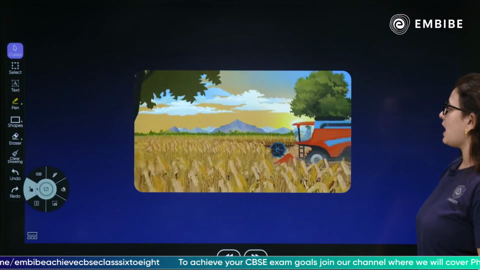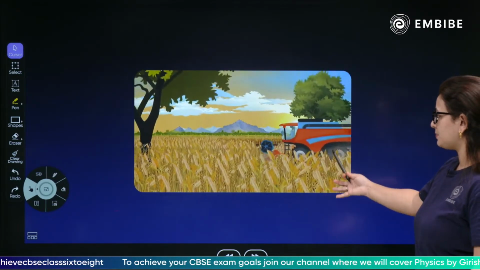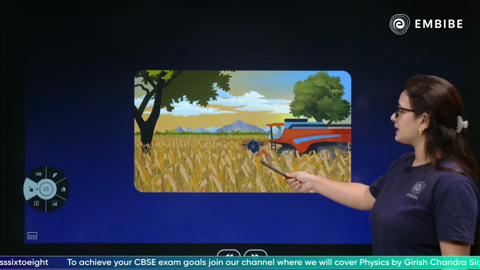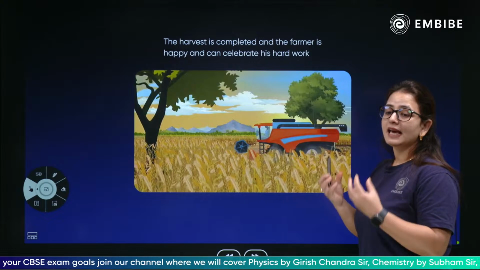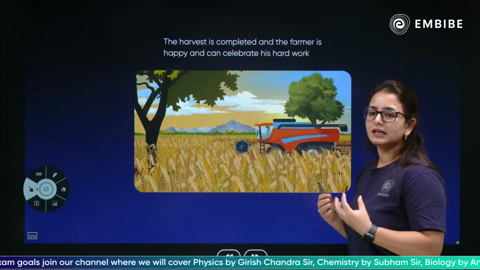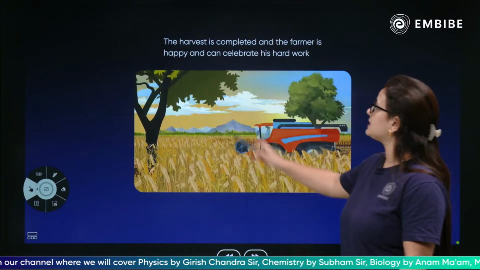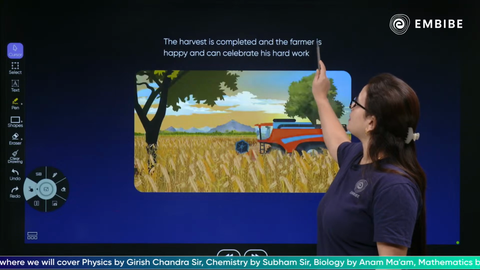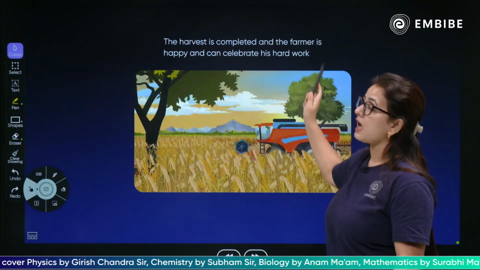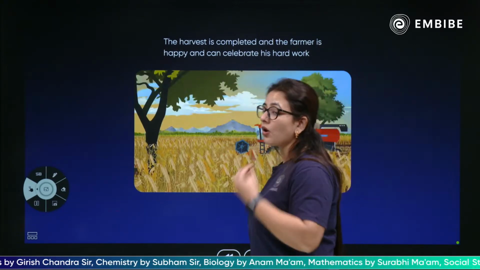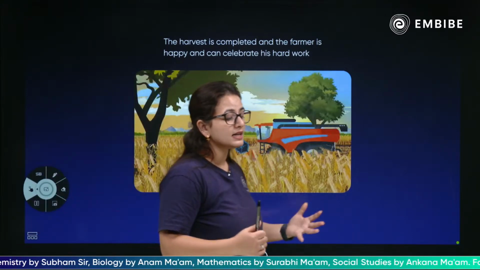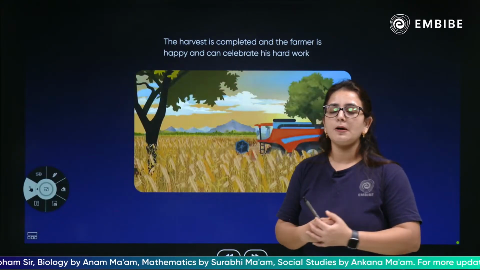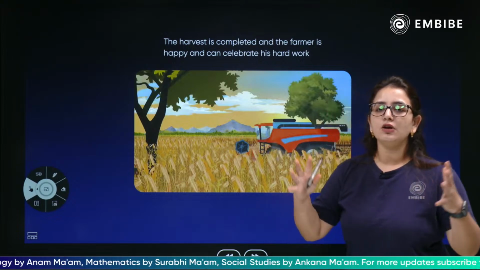This is how a farmer, if they have this particular machinery, is going to remove the crops that have matured and obtain the crop, process it, and use it for food. The harvest is completed and the farmer is happy and can celebrate his hard work, because it requires lots of hard work, lots of attention, a lot of nutrients and patience for a farmer to have a very good harvest.